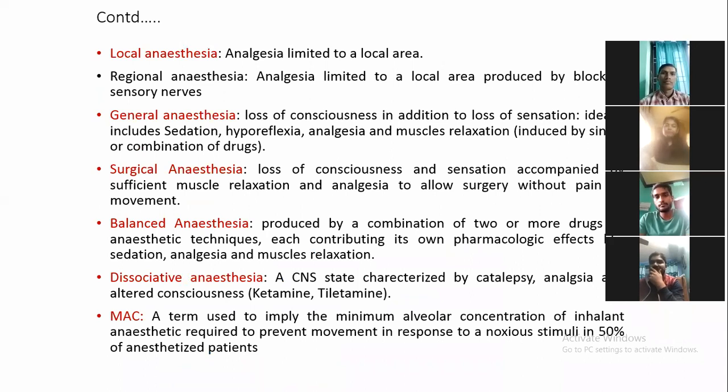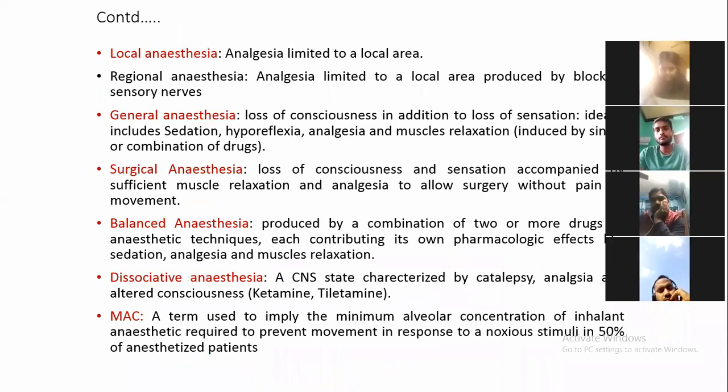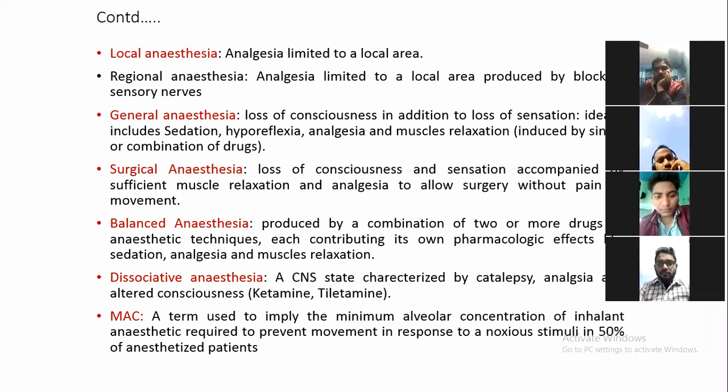Local anesthesia is limited to a local area. Suppose you are interested in amputation of a particular limb or digit, and you are going to infiltrate local anesthetic around that part.